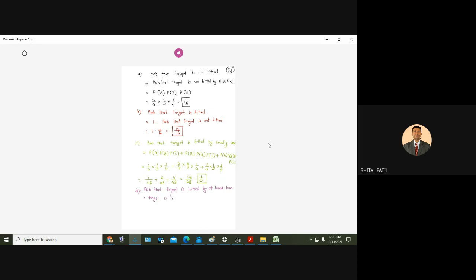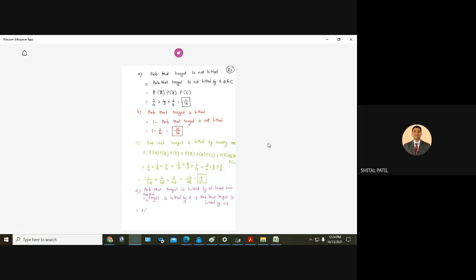Target is hit by 2 plus, I forgot to write this, probability that target is hit by all. Okay, at least 2 means 2 or more than 2. So probability that target is hit by 2, and then probability that target is hit by all 3.